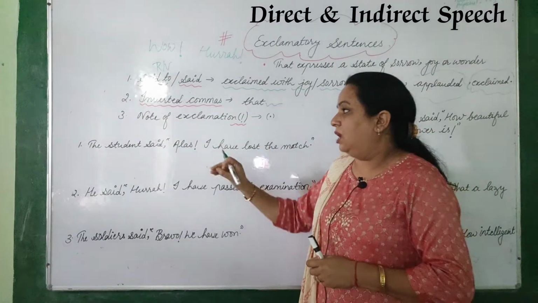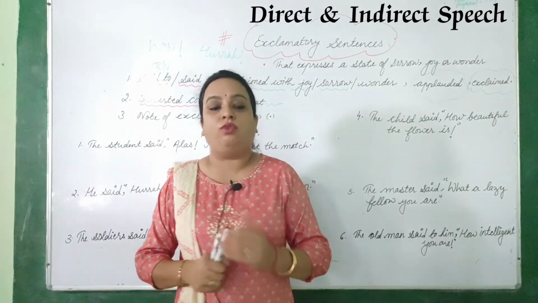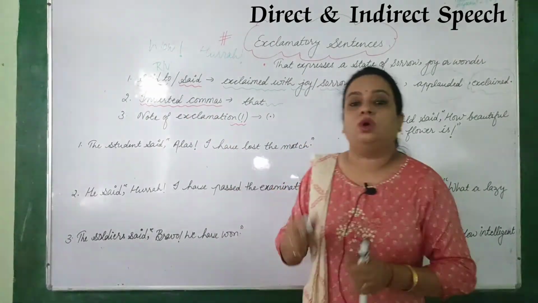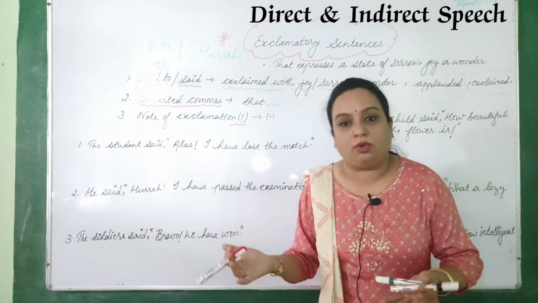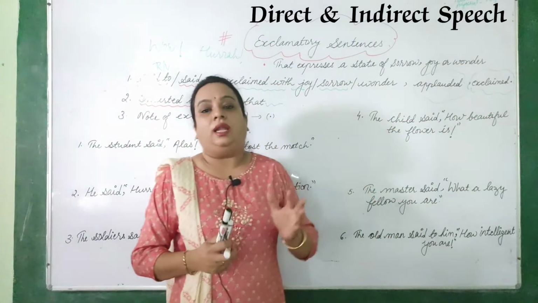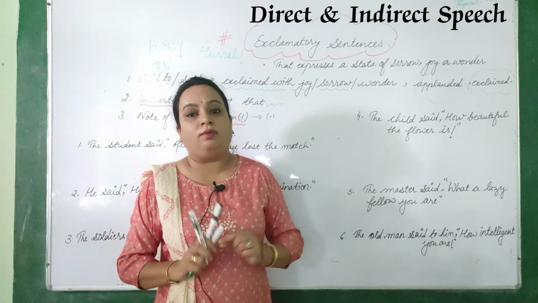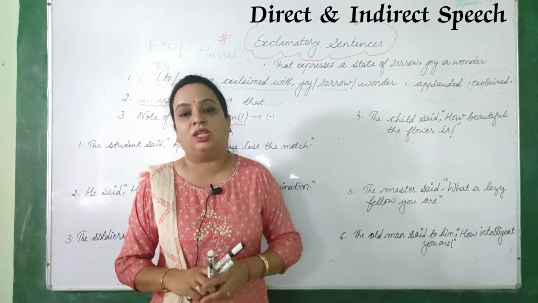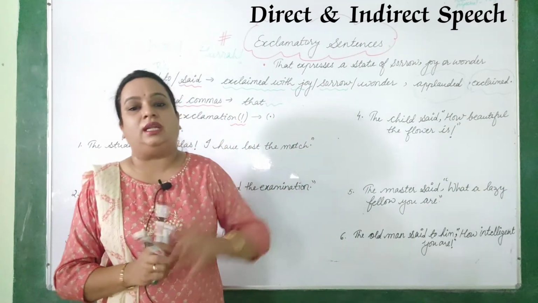Clear? Now these were some important rules. So what we have learned here, which rules we have to follow: the reporting verb "said to" or "said" changes into "exclaimed with joy," "exclaimed with delight," or "exclaimed with sorrow," right? Or directly you can write "applauded" or "exclaimed," okay? And second, you have to remove the comma and apply the connector word "that." Clear? And the third thing is the sign of exclamation, which changes into a full stop in the indirect speech.